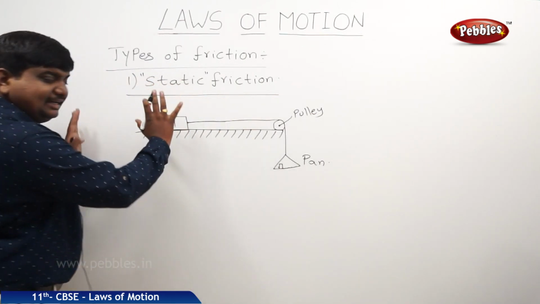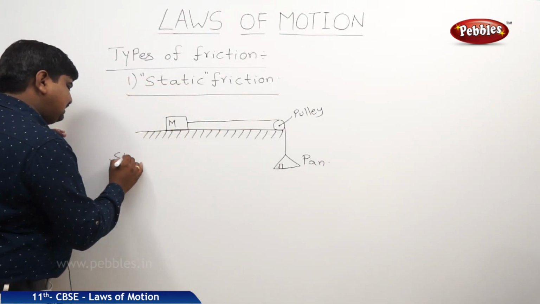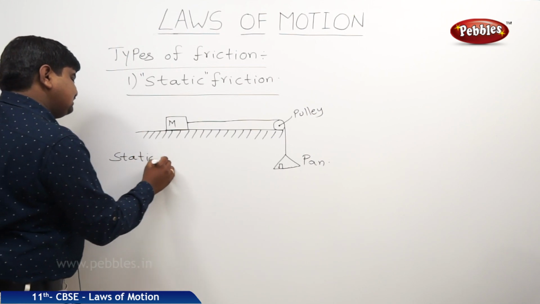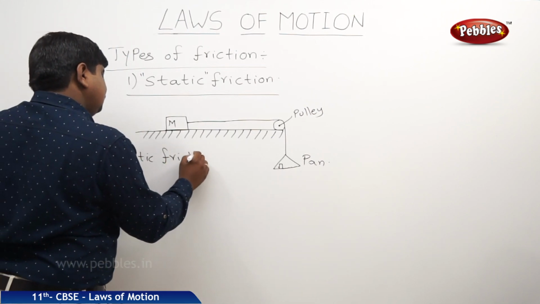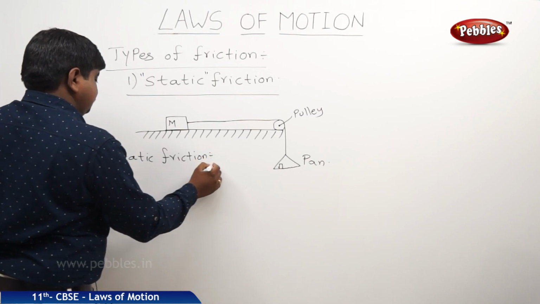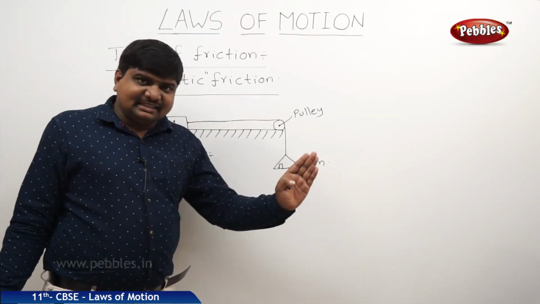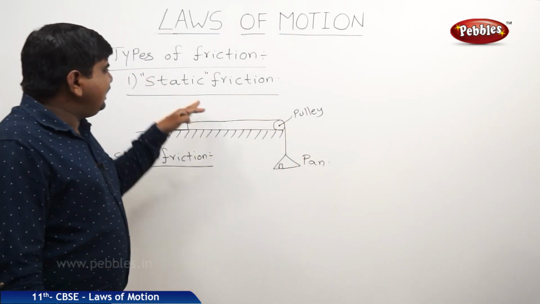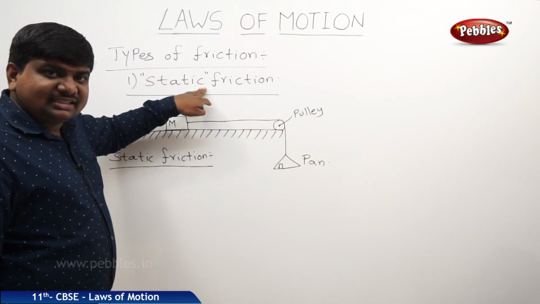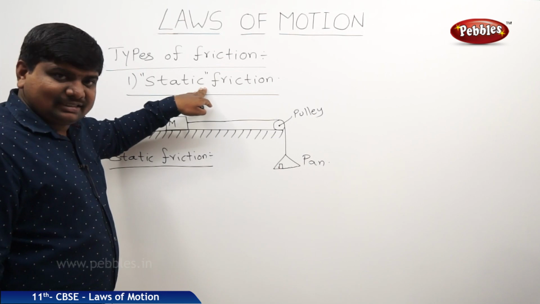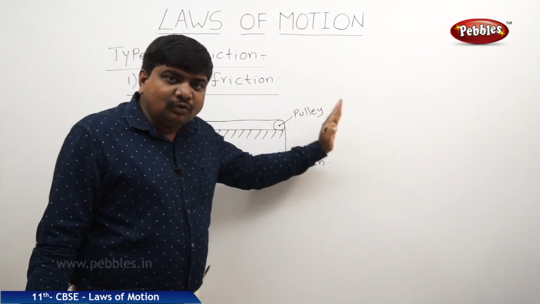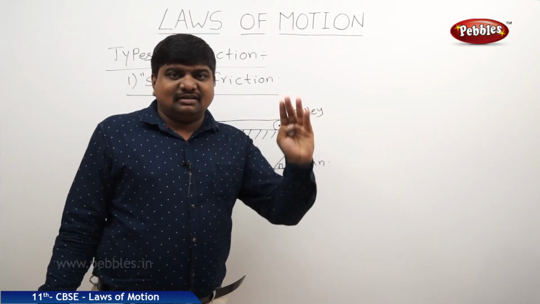So what is the definition of static friction? The static friction may be defined like this. It is a force of resistance offered by a body which is in static state or steady state while it is tending to move under the action of external force.